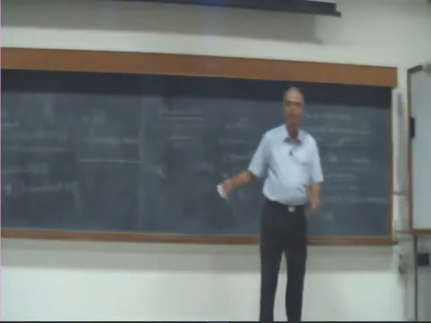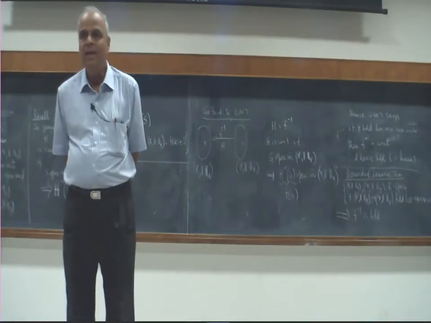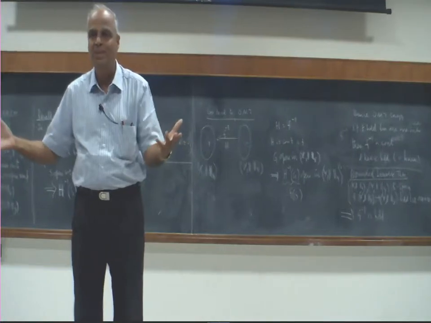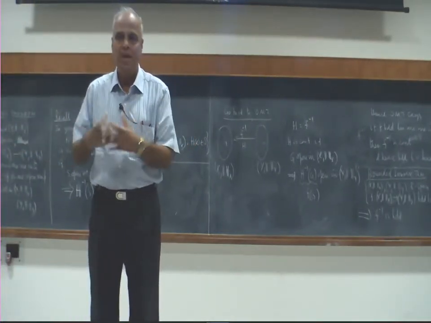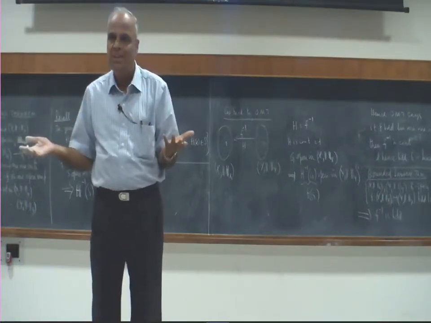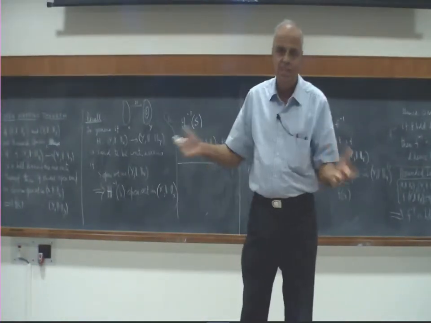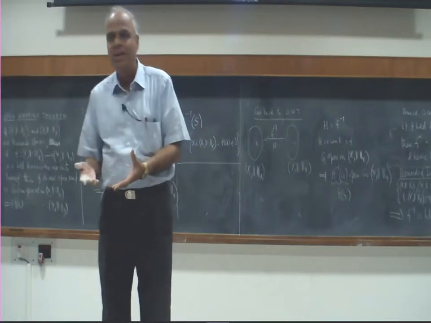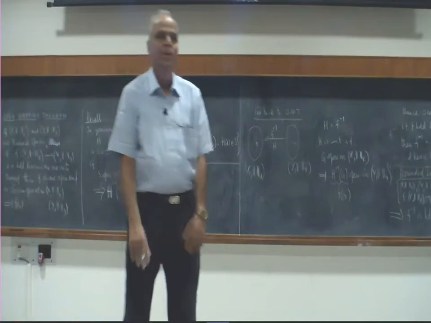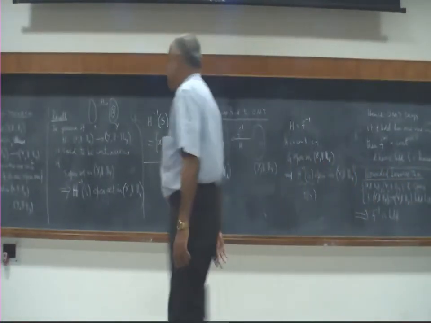For example, if you take an incomplete space and take the identity map on itself with the same norm on both sides, both are not Banach spaces. You have the identity which works within the elastic limit of 1. The inverse also works within the elastic limit of 1, so it's continuous. In fact, with a vengeance we can make both non-Banach and still work. So what is important is when both are Banach, it will definitely work. When one of them is not Banach, sometimes it may work, sometimes it may not work.